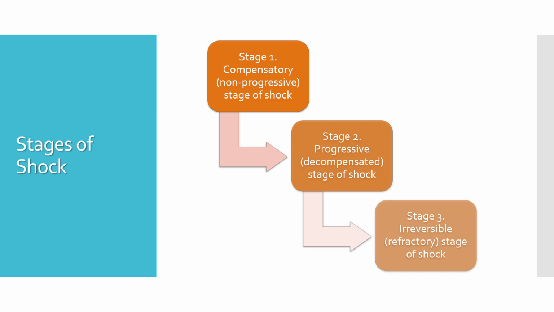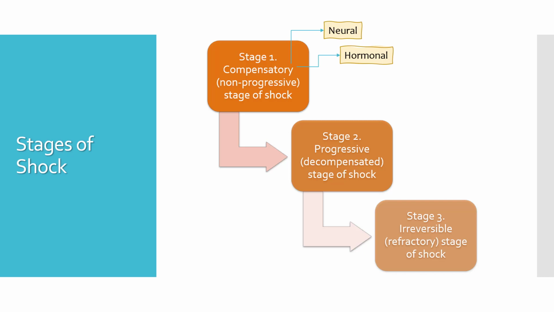Now, what happens in the early stages of compensatory shock? A set of compensatory mechanisms are initiated in an attempt to restore homeostasis and maintain blood flow to vital organs such as the heart, brain, and kidneys. So, under neural mechanisms, baroreceptors and chemoreceptors, which are found in the carotid sinus and aortic arch, detect the reduction in blood pressure and send impulses to the vasomotor center in the brainstem, which causes an increase in heart rate and respiratory rate.